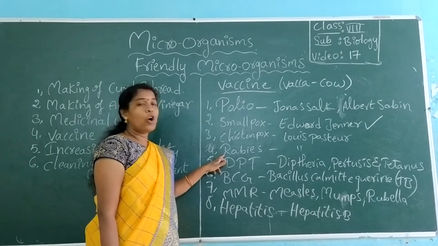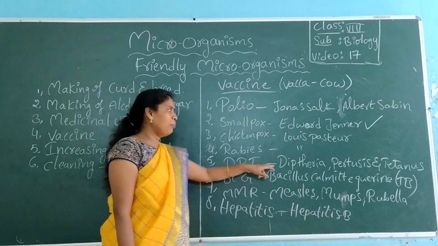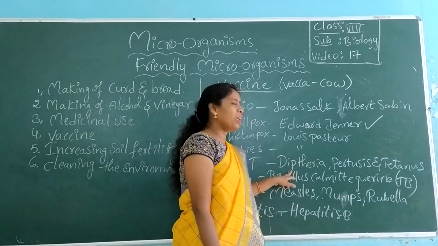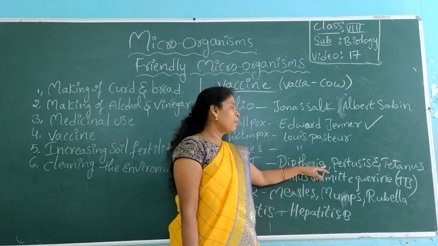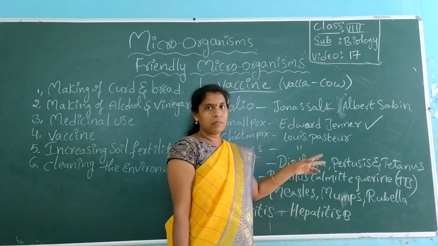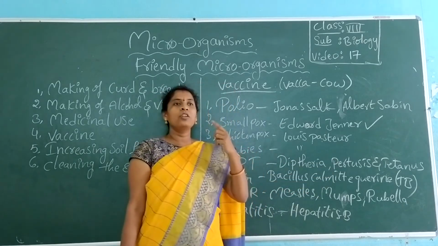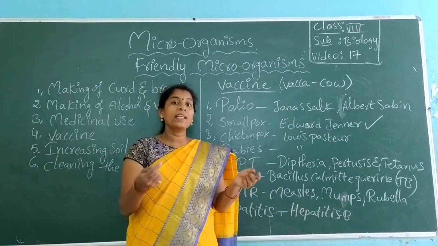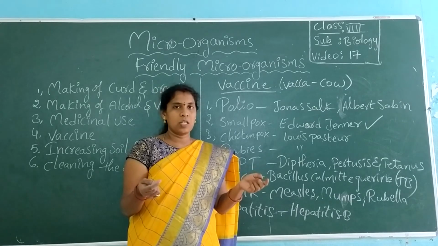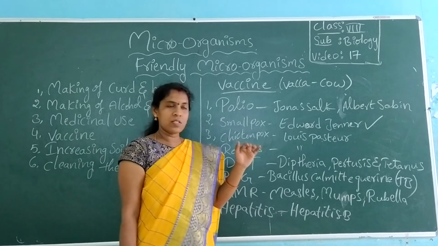Next, the rabies vaccination was given by Louis Pasteur. And DPT: diphtheria, pertussis, tetanus. Diphtheria and pertussis are both types of cough, like whooping cough. And tetanus: generally when you get any injury, you get a TT injection, the tetanus vaccination, that you get at a small age.